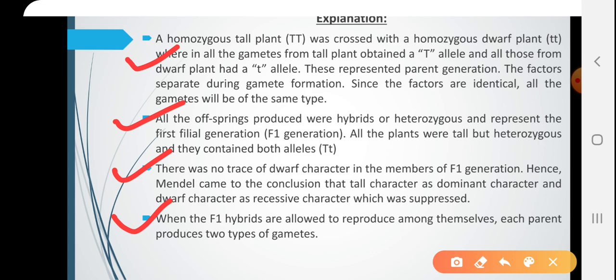When the F1 hybrids are allowed to reproduce among themselves, which can be done by self pollination, F1 into F1, so capital T small t into capital T small t. Both these are heterozygous, so they produce two different gametes each. Each parent produces two types of gametes.